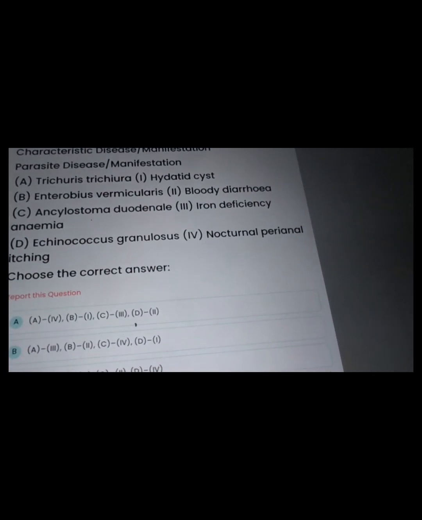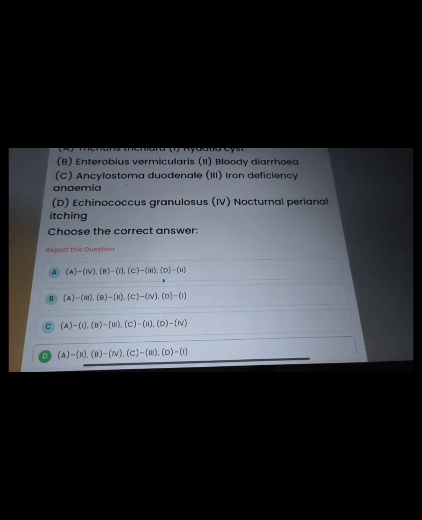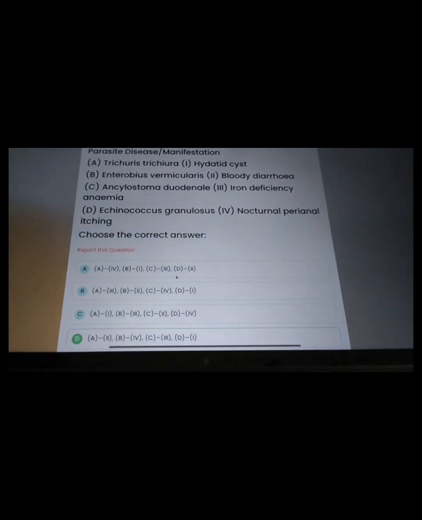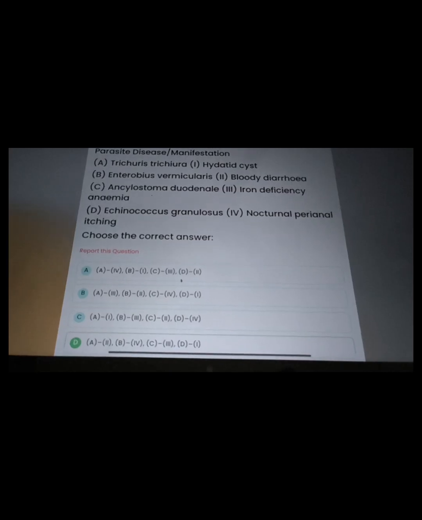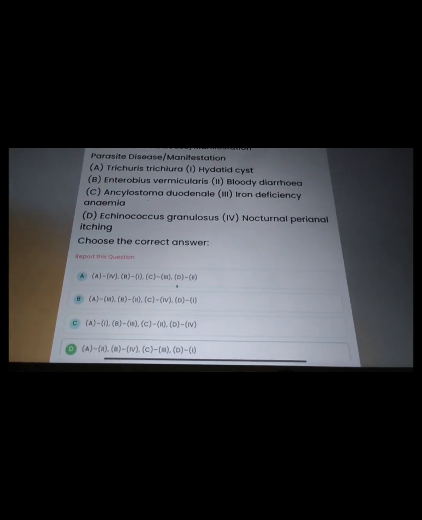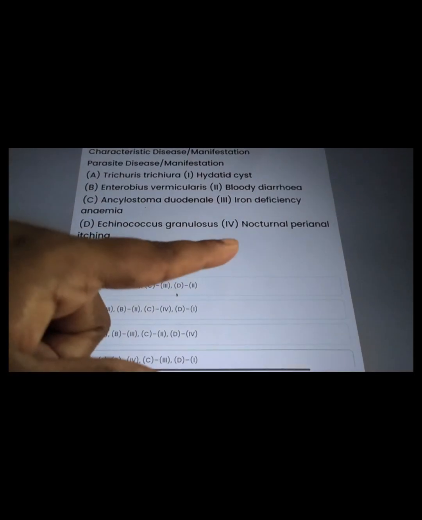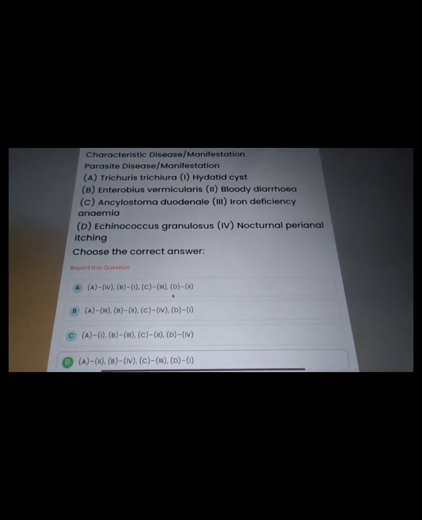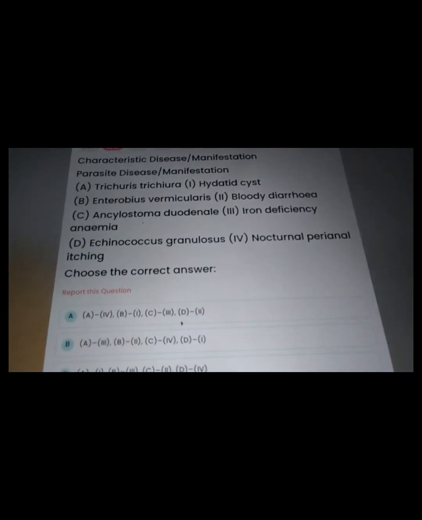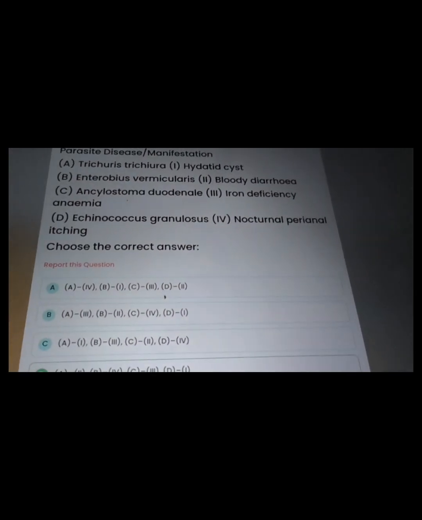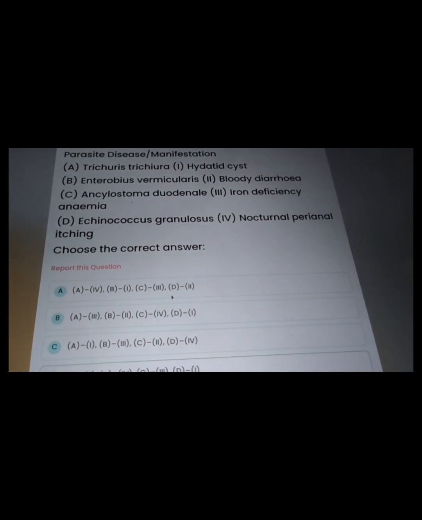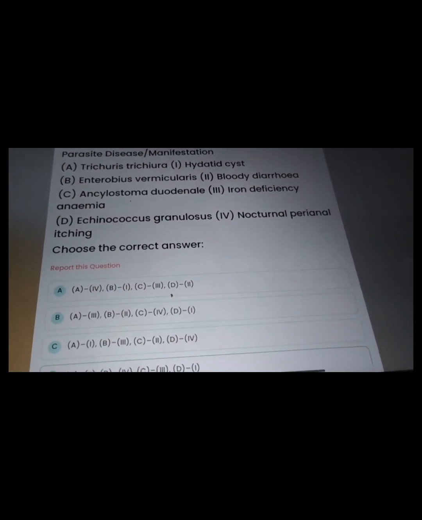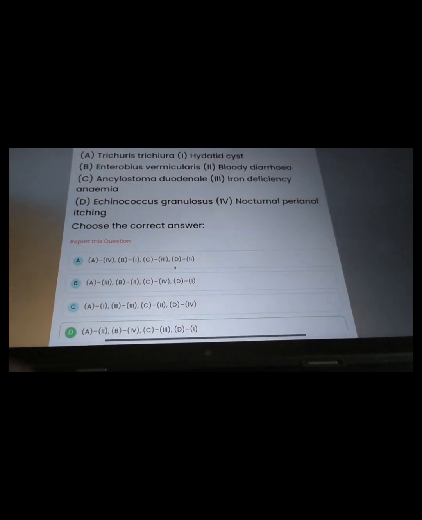So hydrated cyst, we know it is the most common form of the enterobius vermicularis, we remember. Then trichuriasis, that is bloody diarrhea, and you know that echinococcus granulosus is causes ankylostoma duodenale, that is iron deficiency anemia is the most common. Then echinococcus granulosus is causes hydatid cyst.